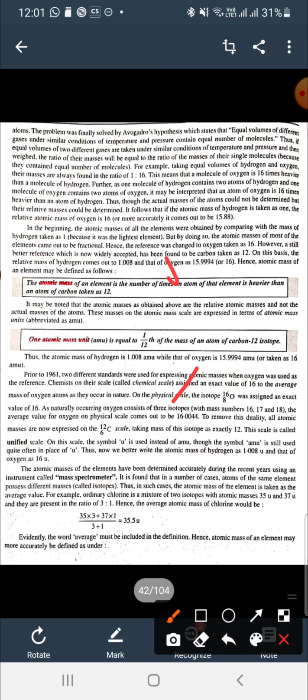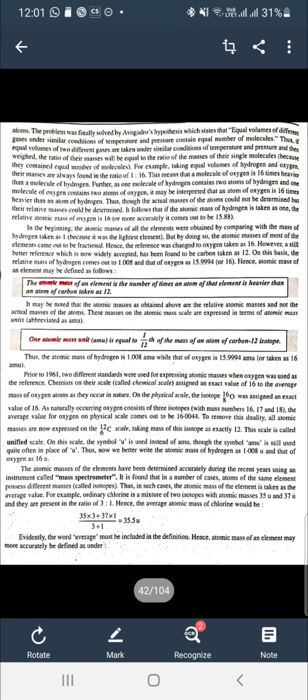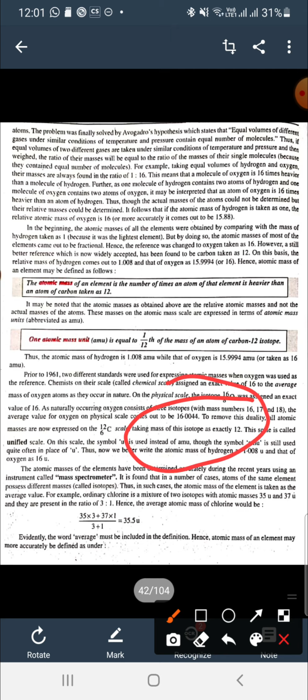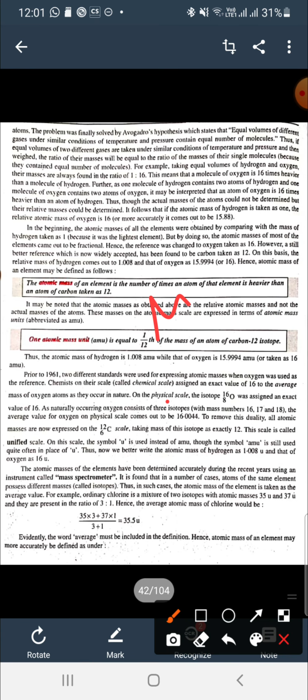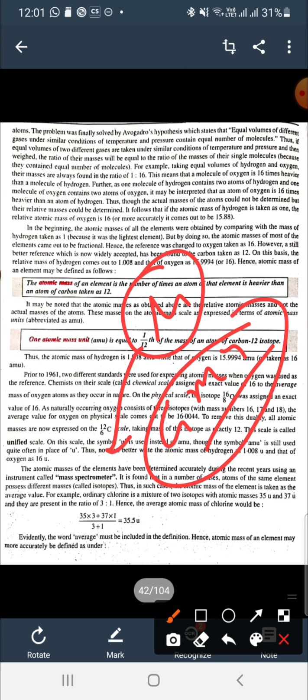So there are two scales, physical scale and unified scale. The unified scale is used today, because in this unified scale we take the mass of the carbon 12 isotope as exactly 12. So we write U instead of AMU. AMU is atomic mass unit. So nowadays we use U as the unit of particular mass of an element.